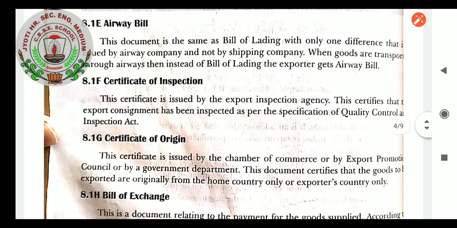Certificate of inspection. This certificate is issued by the Export Inspection Agency. This certifies that the export consignment has been inspected as per the specification of the Quality Control and Inspection Act. So that is the certificate of inspection, students.